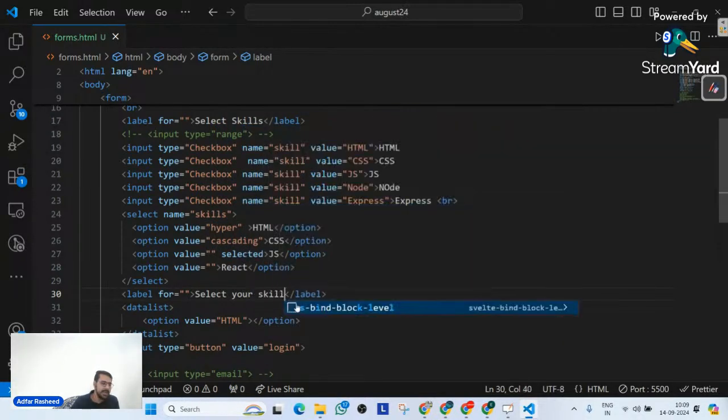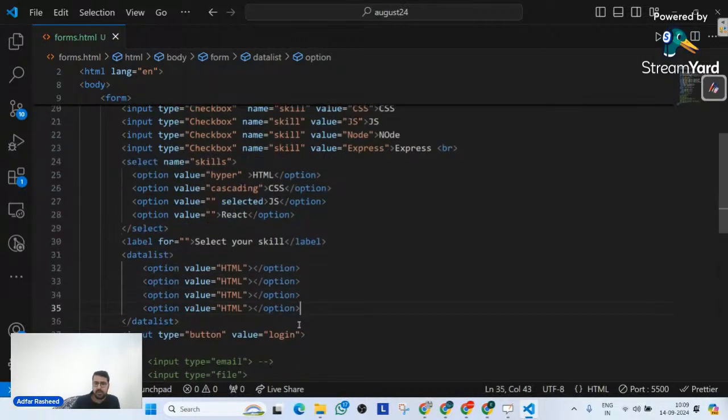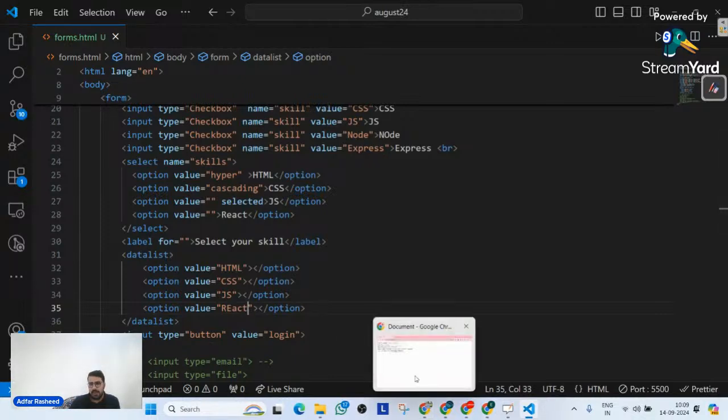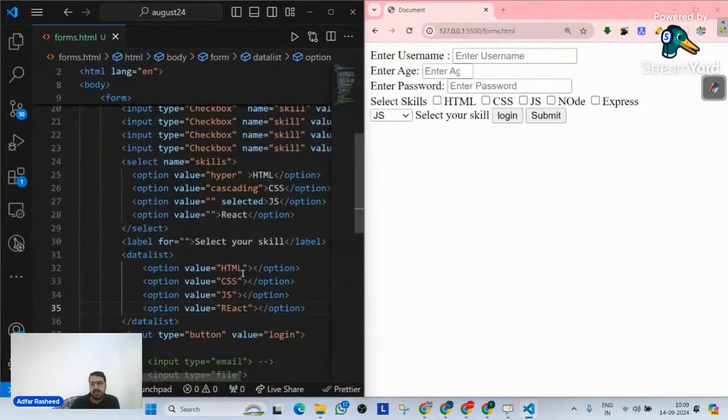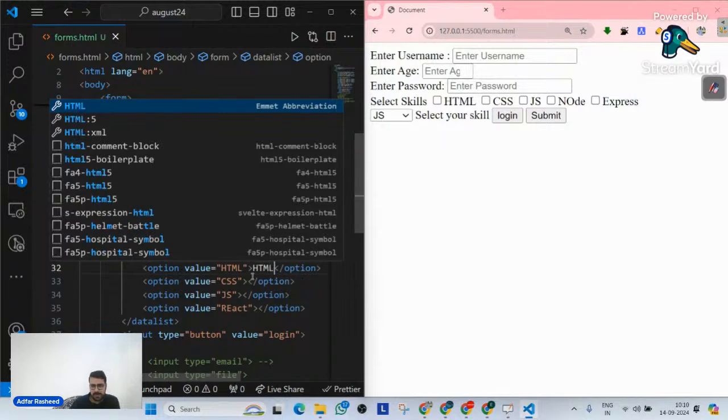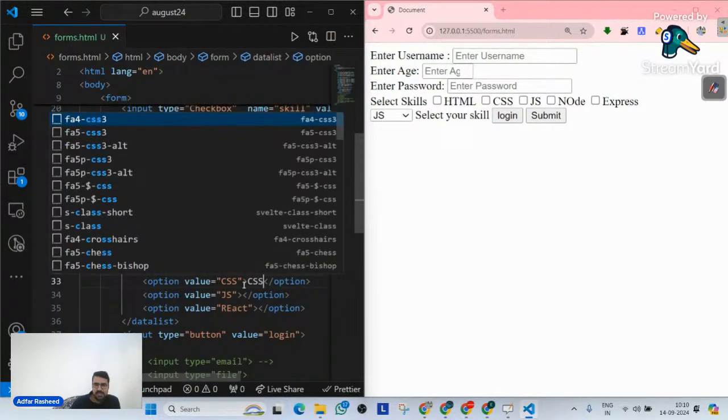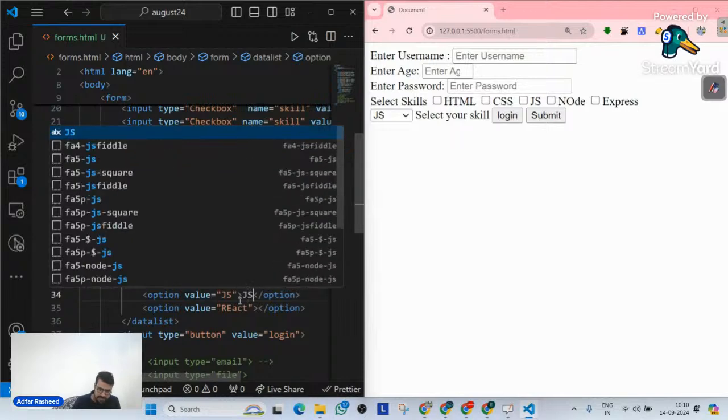This is what I want to create, right? And to this, I have multiple options. Suppose the first is HTML, the second is CSS, the third is JavaScript, and the fourth is React. Now let's try to understand what this datalist tag actually means. If I go to my output here, you can clearly see it says select your skill. But after that, you cannot see any options like these. Maybe you will say, sir, in between you have not put anything that should be displayed. Let's put those as well: HTML, CSS, JavaScript, and finally React.